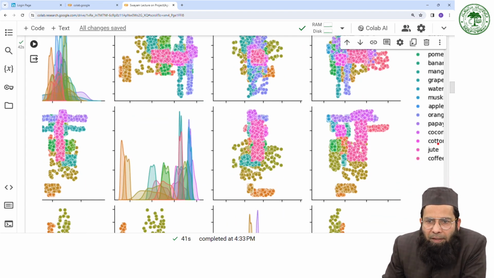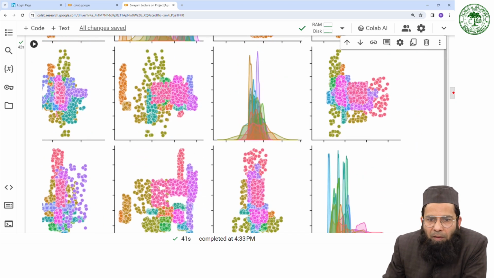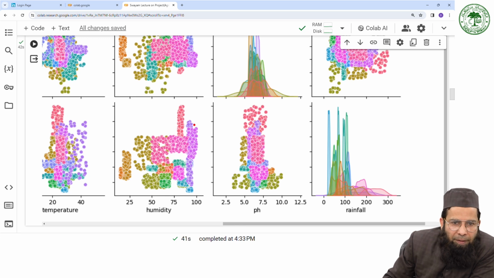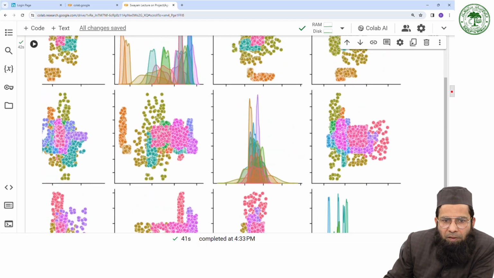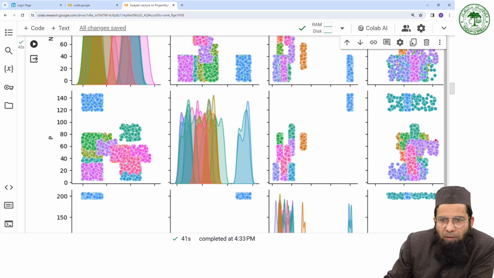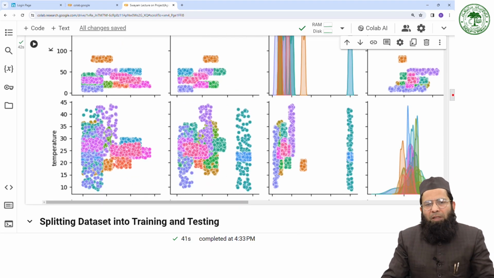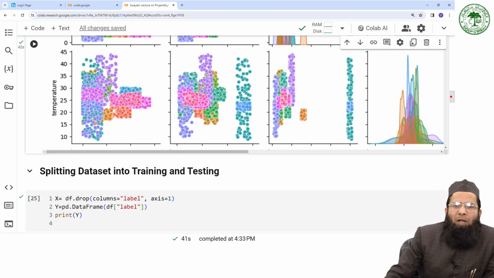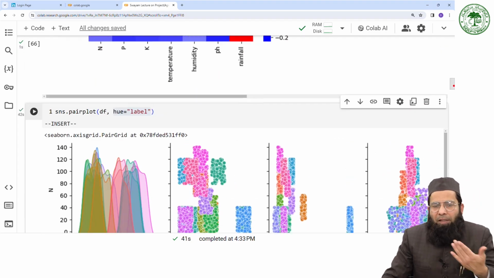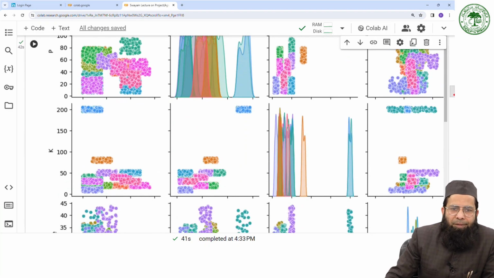So this pink is actually cotton, and this is papaya. And as far as humidity is concerned, this particular one needs high humidity, right? And which is pink in this case, which is actually coconut, right? So in this way, you can go through this. It would give you a very informative way of understanding the whole variables.